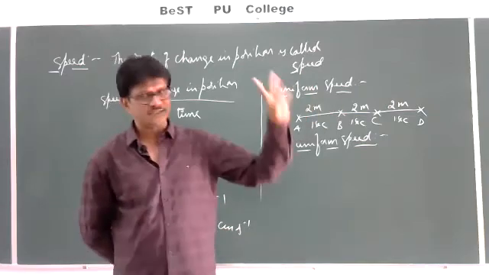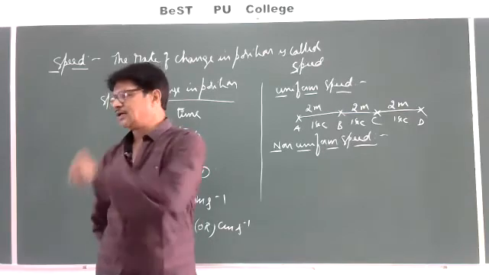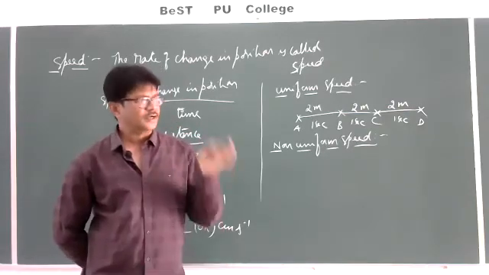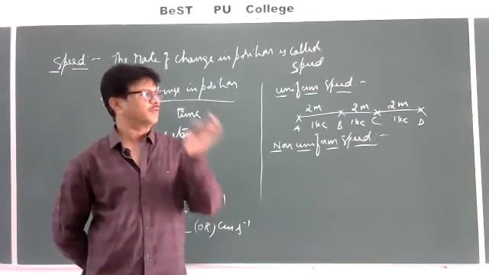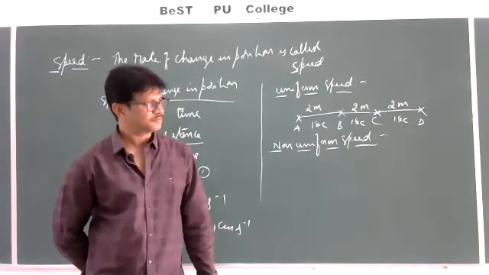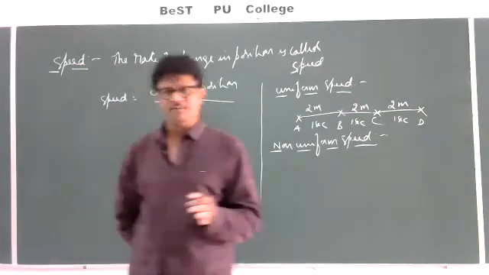If a body covers equal distances in unequal intervals of time,